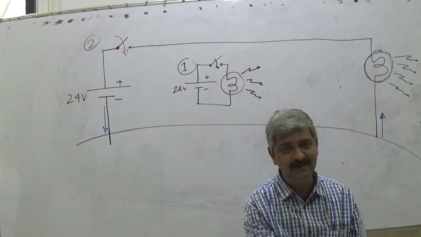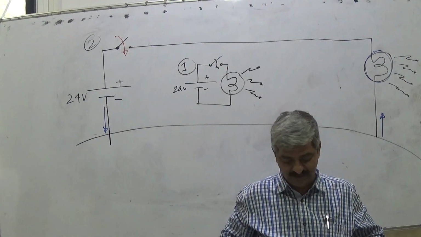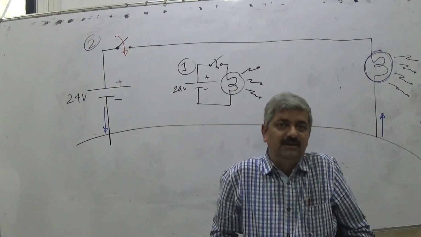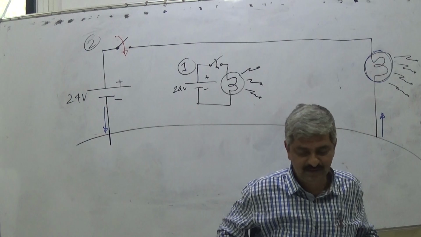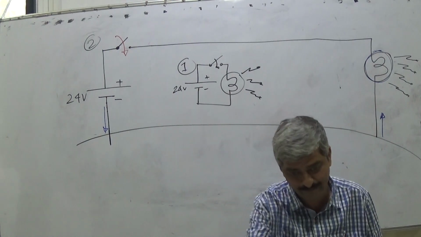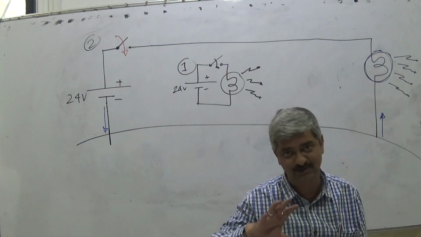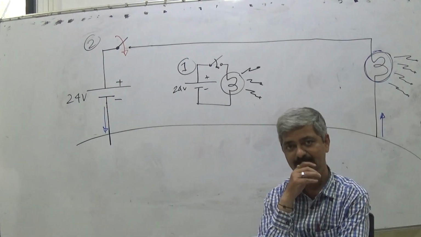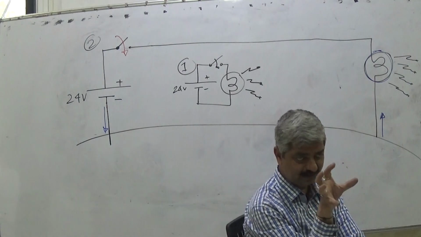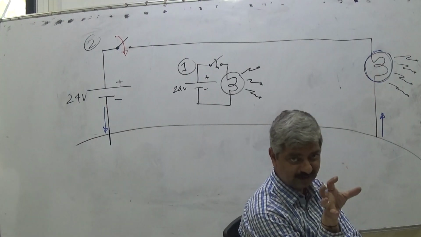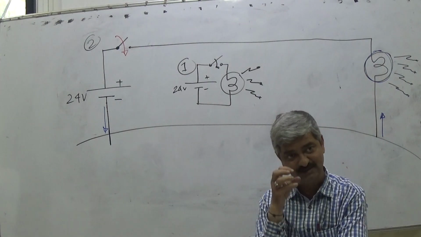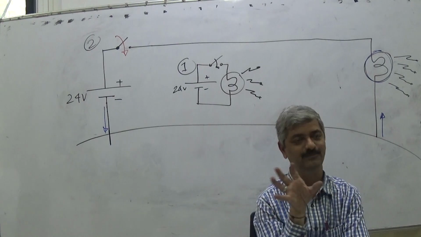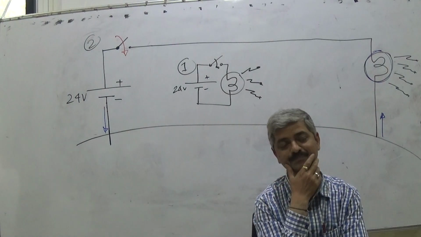So what electric charge tries to do, number one: atoms exist with protons as well as electrons, and the electrons are rotating; protons exist together because of nuclear forces. We are not going into those details.